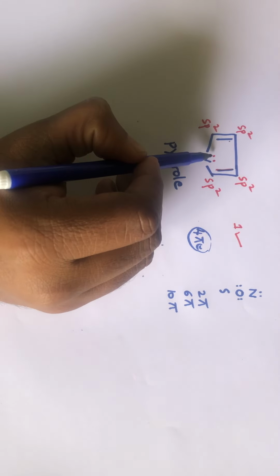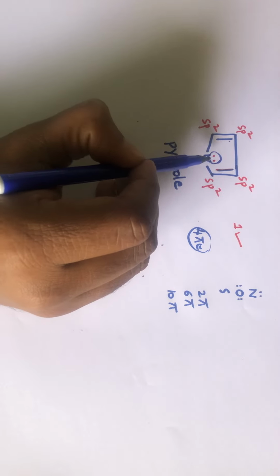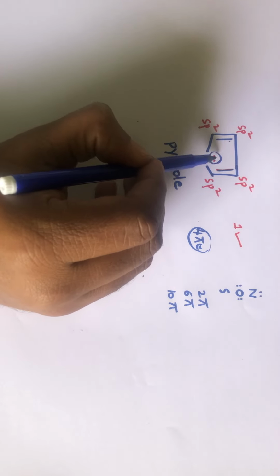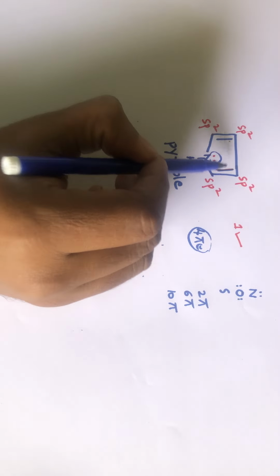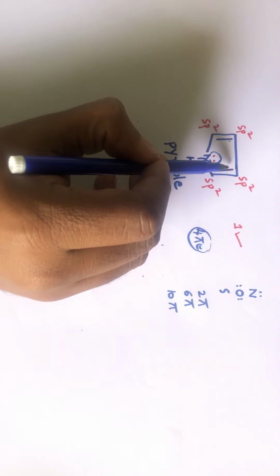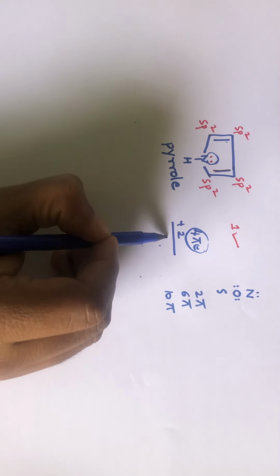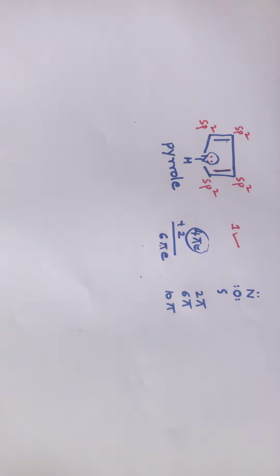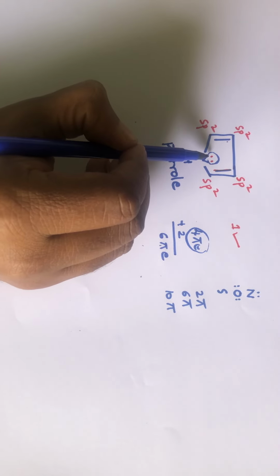That is why the lone pair of electrons present on this nitrogen atom involve themselves in the delocalization. So if they involve themselves in delocalization, how many pi electrons will it have? It will have 6 electrons that will be delocalized: 4 from the double bonds and 2 from the lone pair.